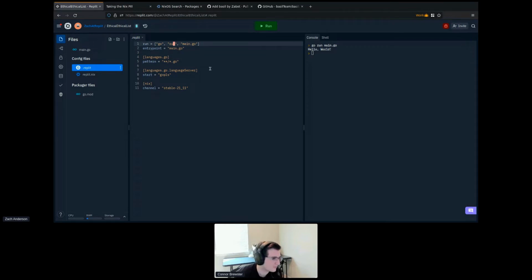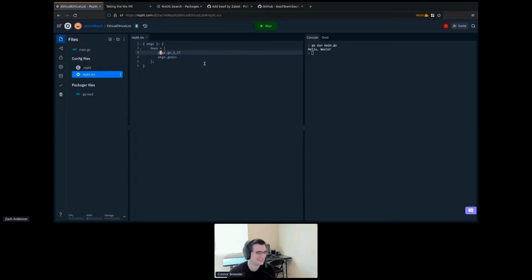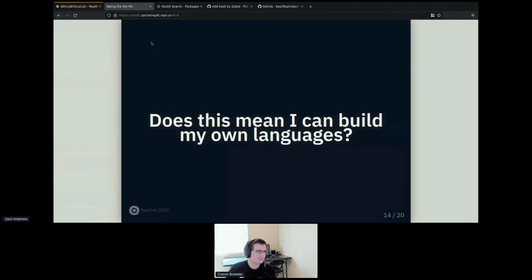If you wanted to, it doesn't have to be a Go REPL. I could turn this REPL into something else by changing the run command. Maybe I change this to lua main.go and I install Lua. And now I click the run command and it's not going to work because main.go is not a valid Lua command, but it tries to. So Lua is installed and now we effectively have a Lua REPL.